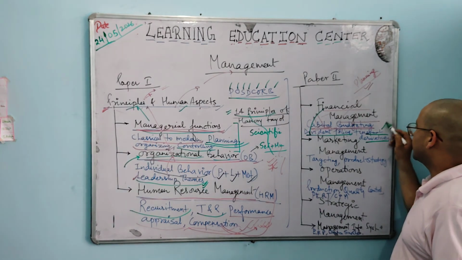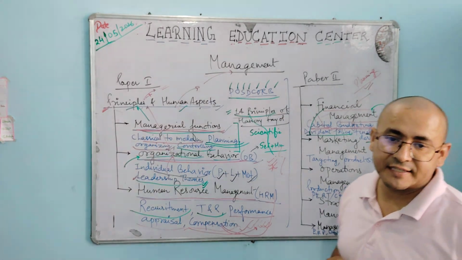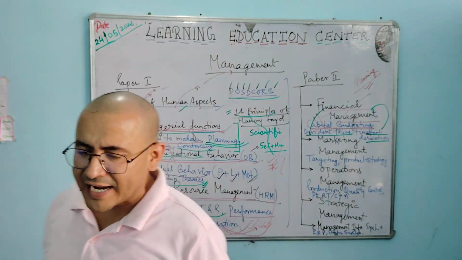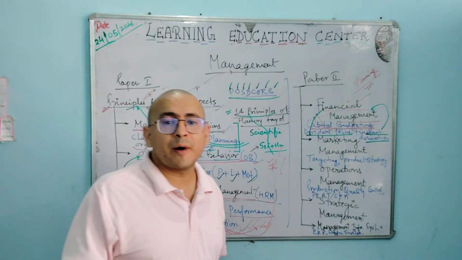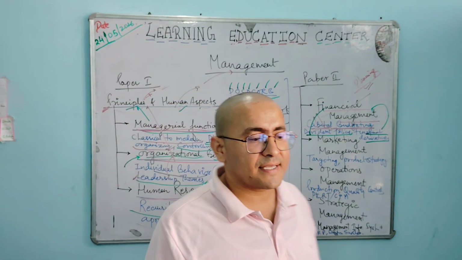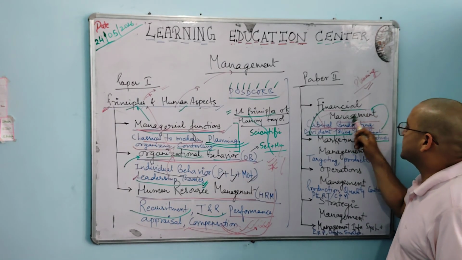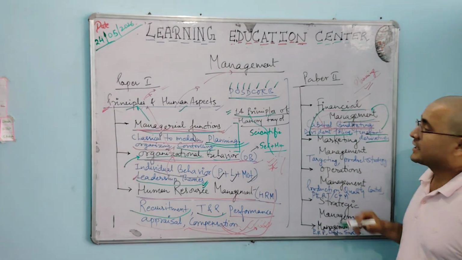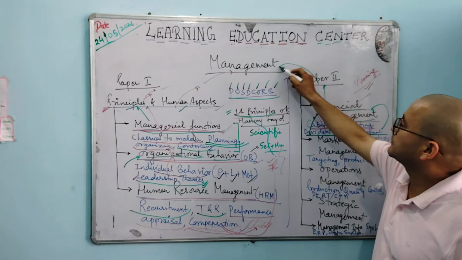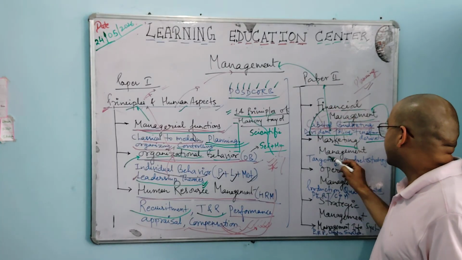And financial derivatives: what are the different financial derivatives, or the forms and parts which come inside finance only. What are the different financial derivatives which come under financial management, that we will study in paper number 2 of the management. Now next, marketing management.